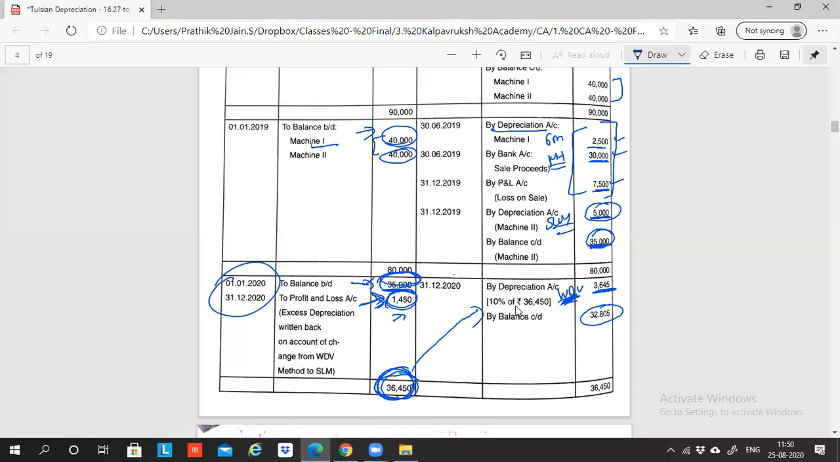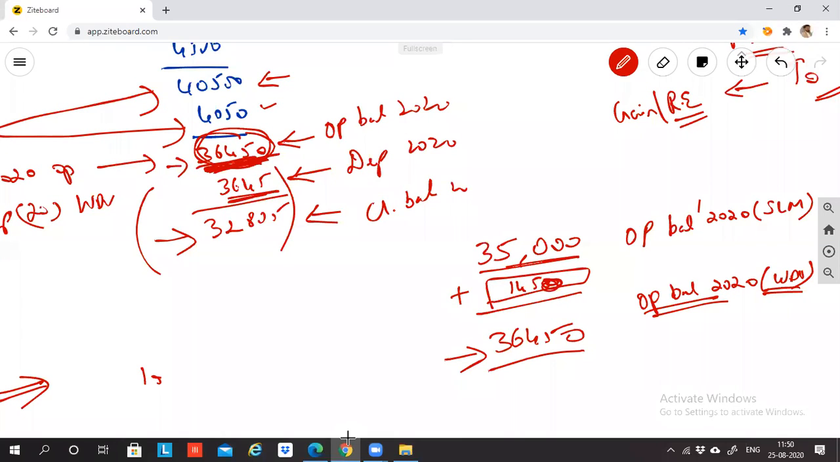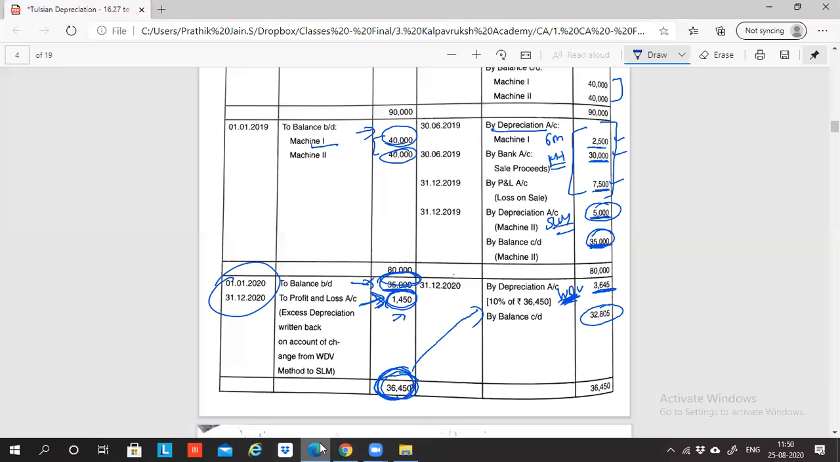On 35,000 you cannot calculate depreciation, that will be going wrong, because as per WDV method the opening balance should have been 36,450. So for 36,450, along with 35,000 please add the difference of 1450 so that you get the opening balance as 36,450, and on this balance you will calculate the depreciation of 2020. That is 3645. Are you able to follow, guys? இதான் concept.